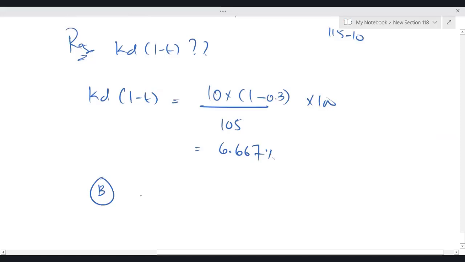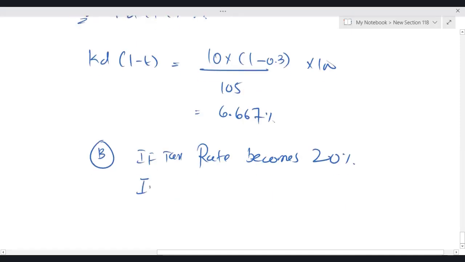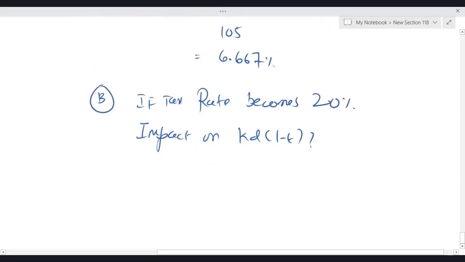Part B, if the tax rate becomes 20%, what is the impact on KD(1 minus T)? From 30, if the tax rate becomes 20, they're not asking to calculate KD(1 minus T), they're asking the impact.